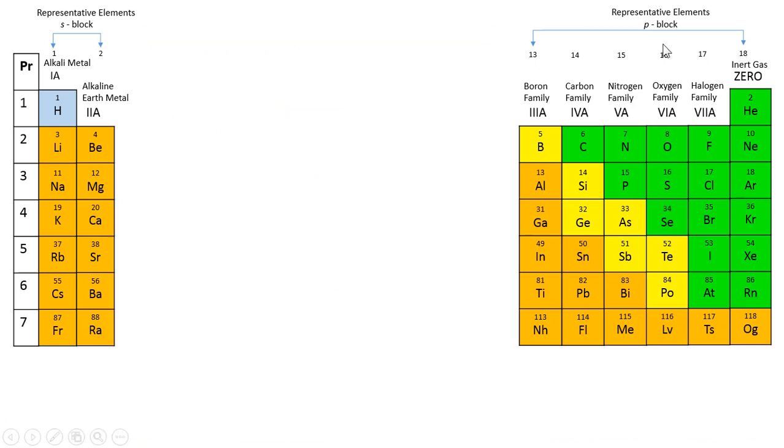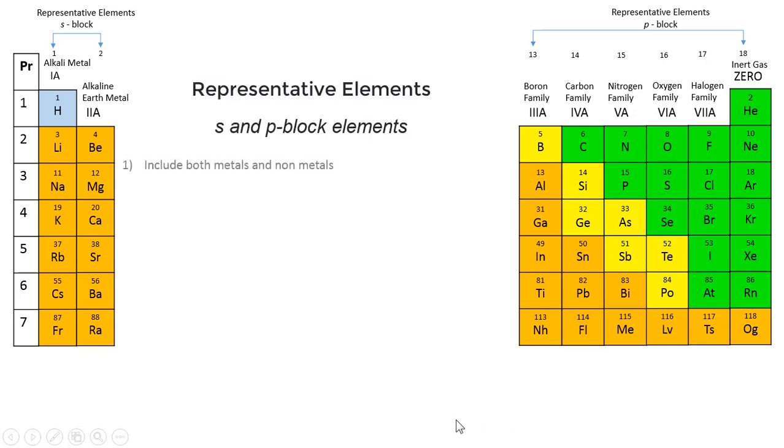Now the representative elements, as you can see from the color scheme, consist of different colors. That means they fall under the categories of metals, non-metals as well as metalloids. So basically the representative elements can have their electrons present in the S block as well as in the P block. Now let us study the characteristics of the representative elements.